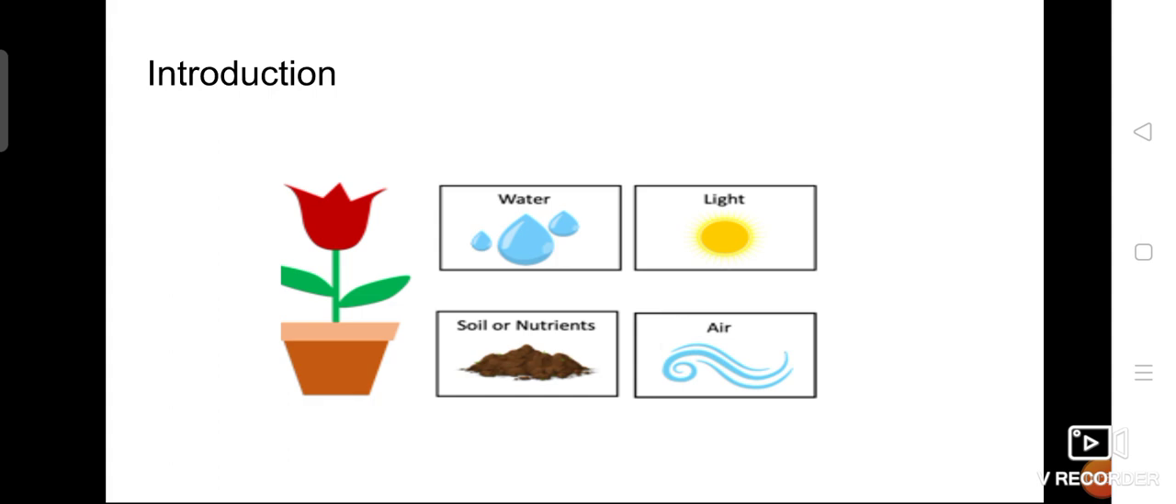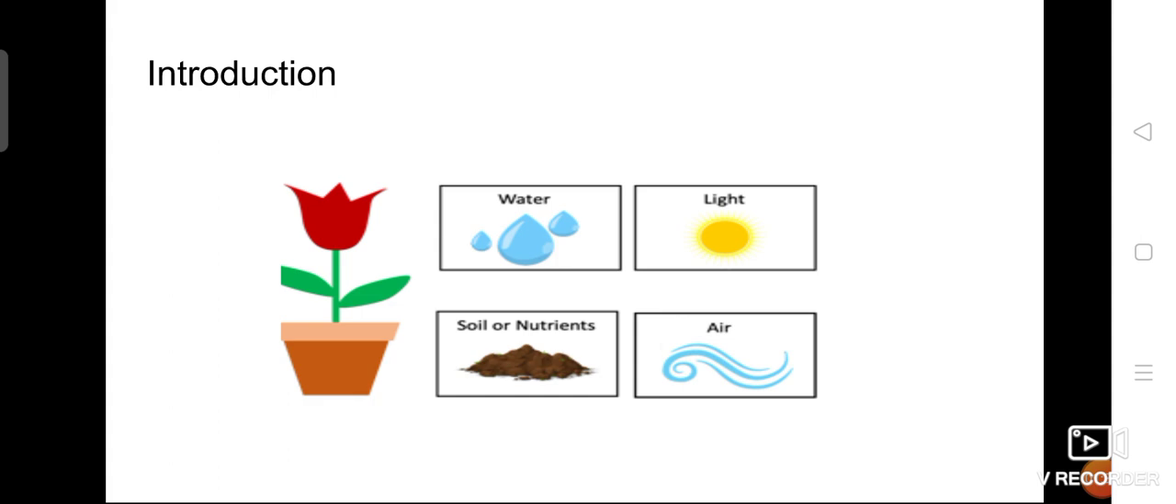Because plants very much needed these four things. They depend on these four things in their life. Plants need water, plants need sunlight, plants need soil, and plants need air. Not only plants, even human beings, animals, every living organism need this. Have you all accepted this one? Yes, we need water, we need light, we need soil, and we need air too.